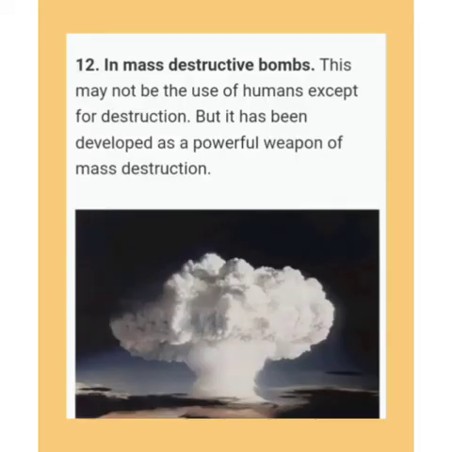Here number 12 is use in mass destructive bombs. This may not be a use for humans except for destruction, but it has been developed as a powerful weapon of mass destruction. So if you watch this video from start to end, then we can easily understand what hydrogen is and also its different uses.